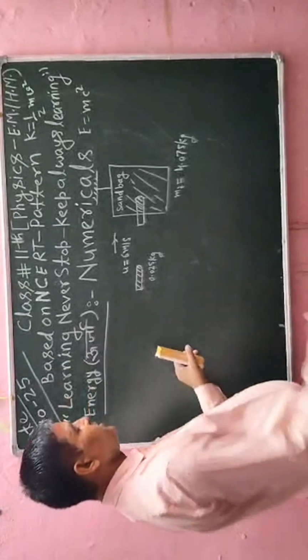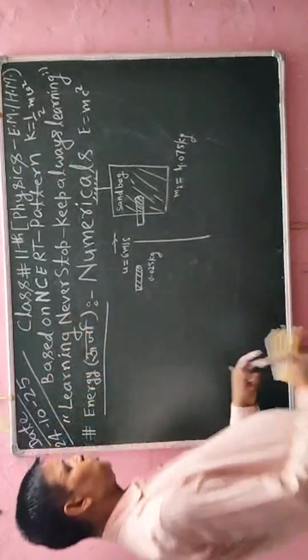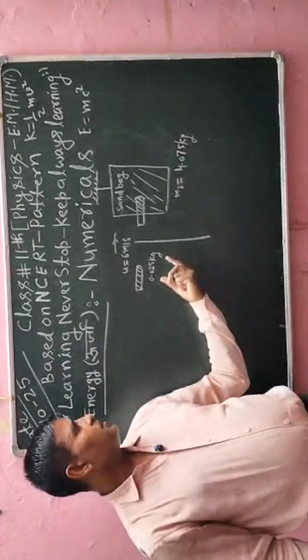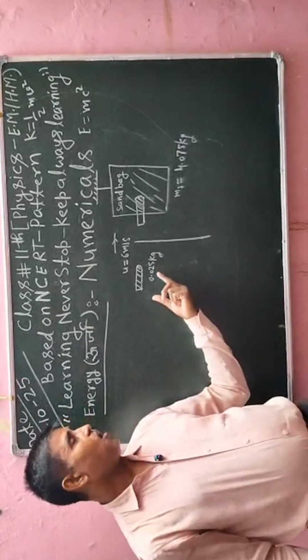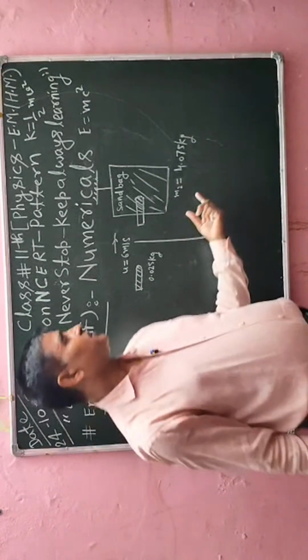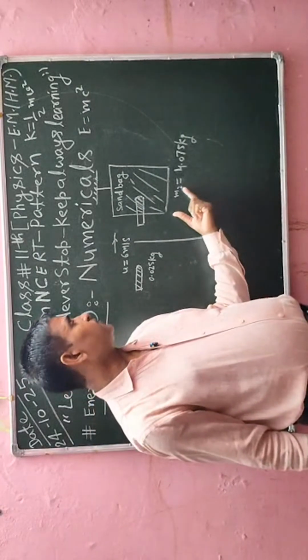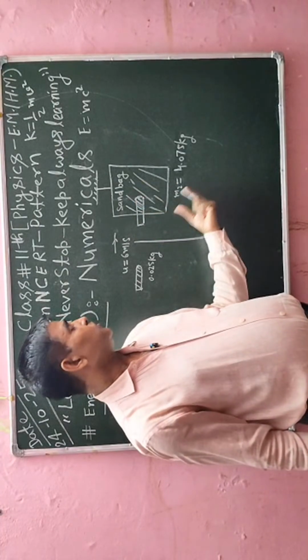So here I will draw a separation. Before, I will calculate the momentum of the bullet, and then I will also calculate the momentum after the collision of the bullet with the sandbag.